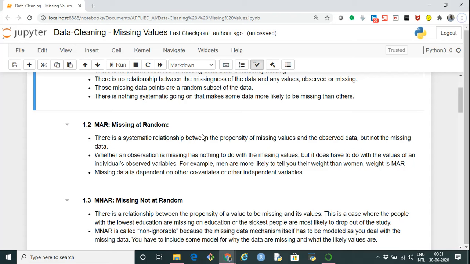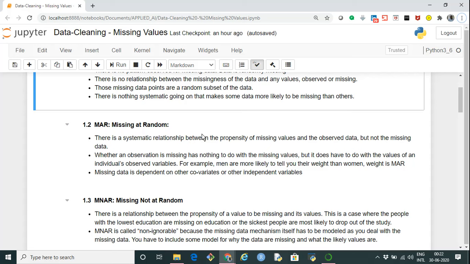In such a case, there is a systematic relationship between the propensity of the missing values and the observed data, but not the missing data. Let's say we are asking people some questions and some specific type of people do not answer some specific questions.